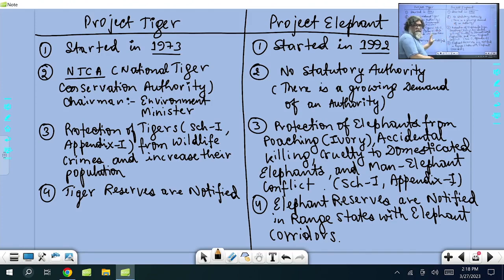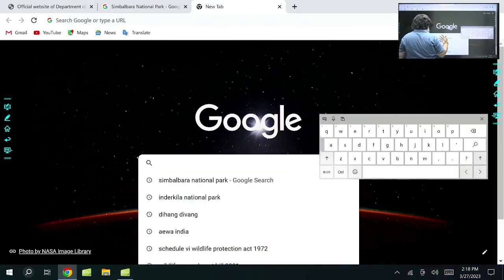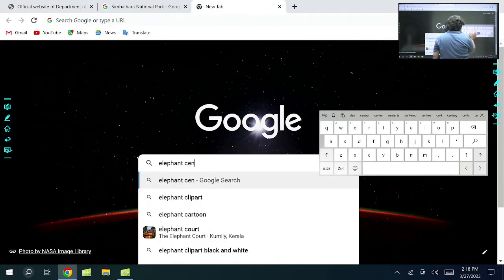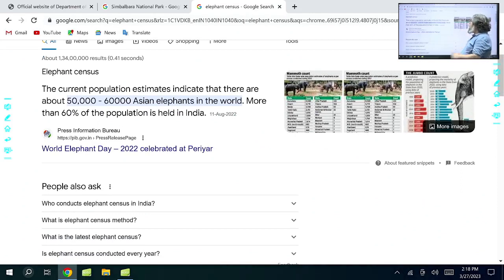For tiger reserves, wherever tigers are found, they are declared, right? So here what I would like to bring is a very important concept. If you take elephant census, periodically counting of elephants is done. In India, the highest population of elephants you'll find in the south, Tamil Nadu, Karnataka, Kerala and all this. The current population estimate indicates that there are about 50,000 to 60,000 Asian elephants in the world, and more than 60% of the elephant population is present in India.